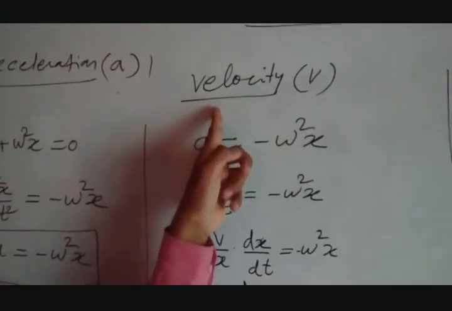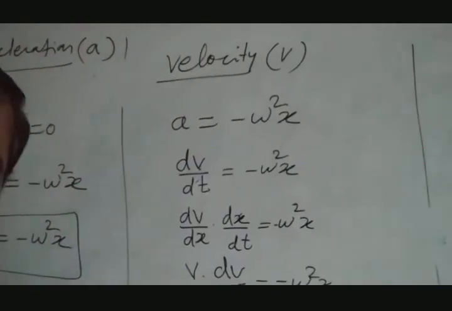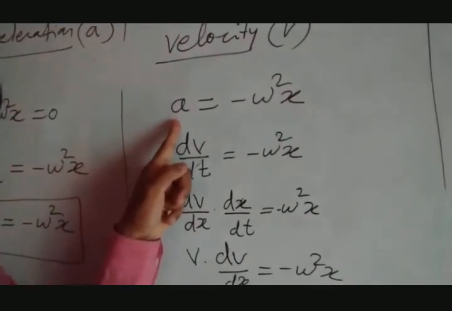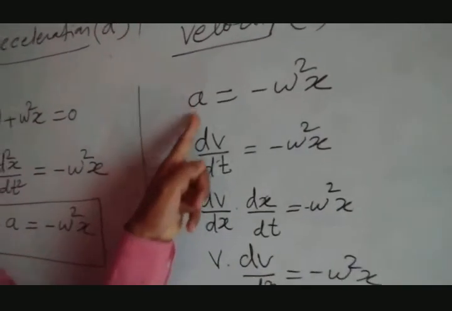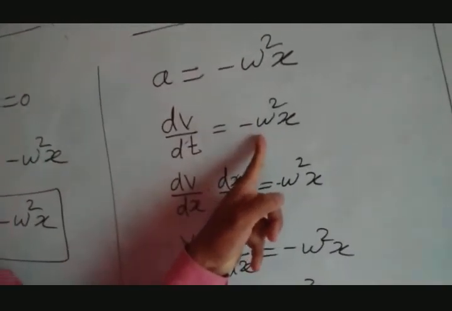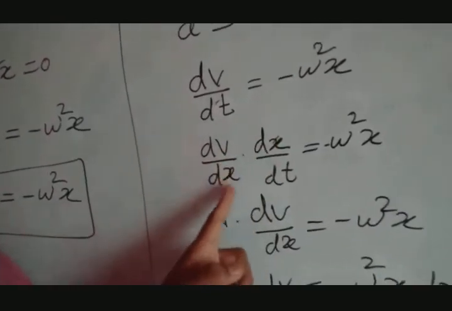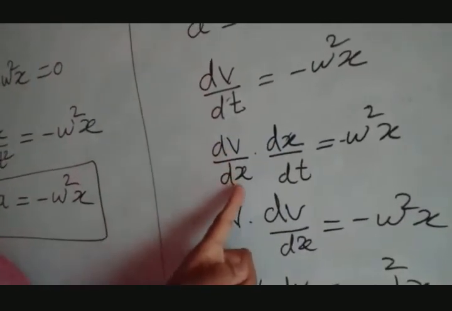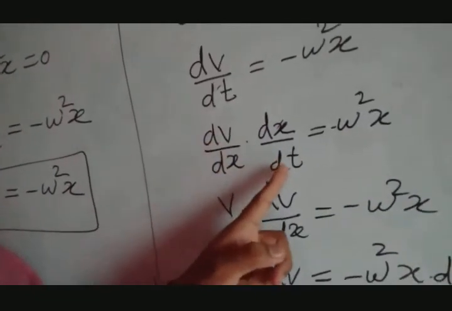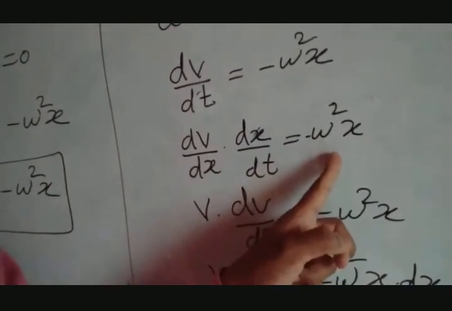So this is the equation for velocity we are going to find out. This a equal to minus omega square x we are going to use. So what we have done, acceleration is related to velocity by the simple formula a equal to dv/dt. Just I have put it dv/dt is equal to minus omega square x. Then I have just used the chain formula, multiply and divide by dx. So dv/dx into dx/dt. The dx cancels out, we get dv/dt. So that is said to be the chain formula, equal to minus omega square x as it is.